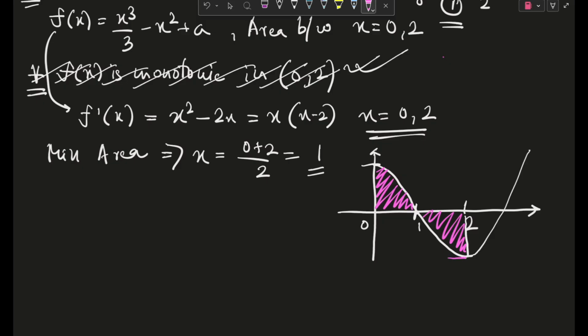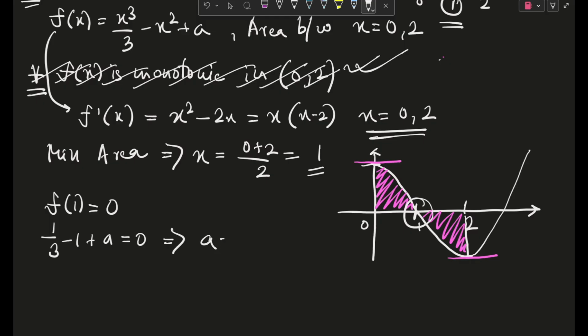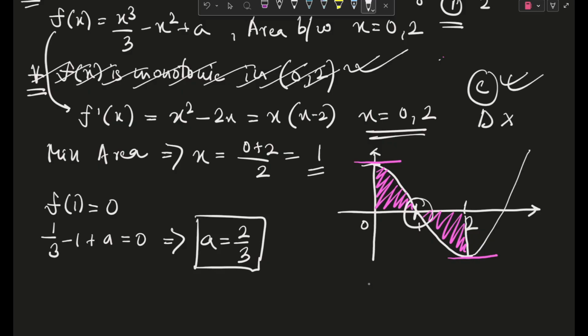And you can understand at these 2 points there will be horizontal tangents. That's why f dash x has come out to be 0. So f of 1 is 0, so there is no more problem to find x cubed by 3 minus x square plus a. And what is a? f of 1 is equal to 0. So 1 by 3 minus 1 plus a is equal to 0, which means a is equal to 2 by 3. So the correct answer to this is option C, and option D is wrong. So your correct options for this question will be A and C.